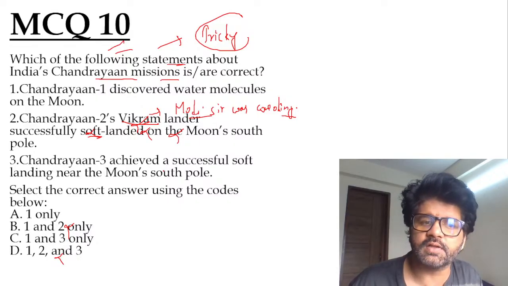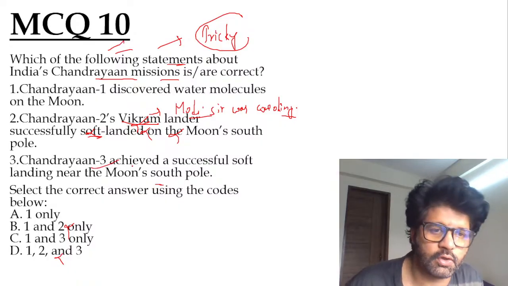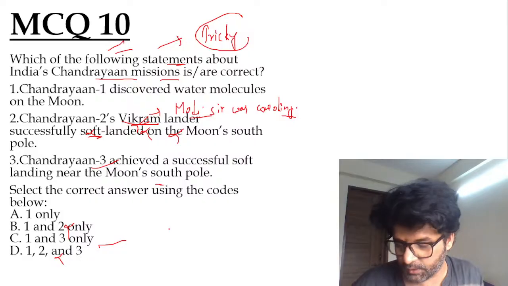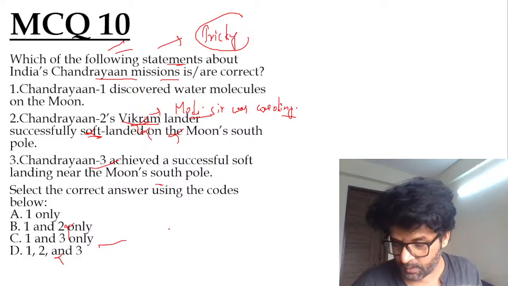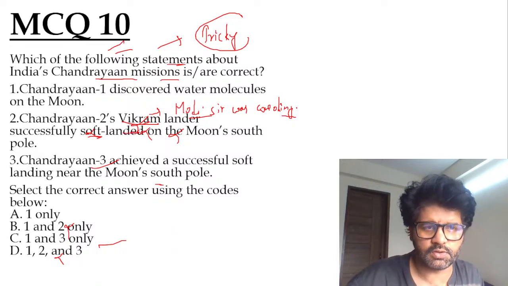Third, you have to check. Chandrayaan 3 achieved a successful soft landing near the Moon's south pole. Yeah, it landed. Everything went smooth with Chandrayaan 3. There was no issue at all. So 1 and 3 only, as stated by Harshini, Rishi, Iltush, Gajanan. Very good. The second statement is wrong.